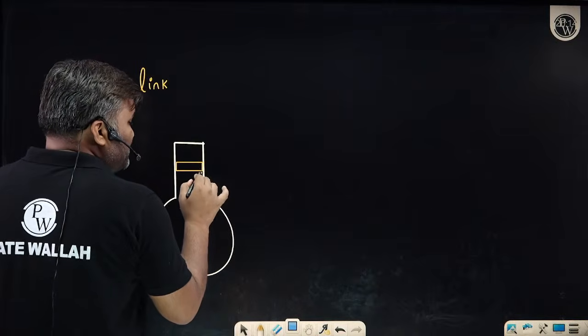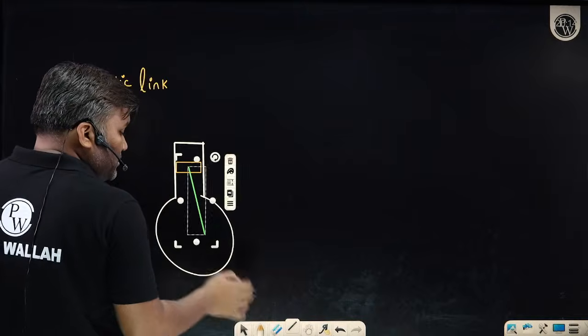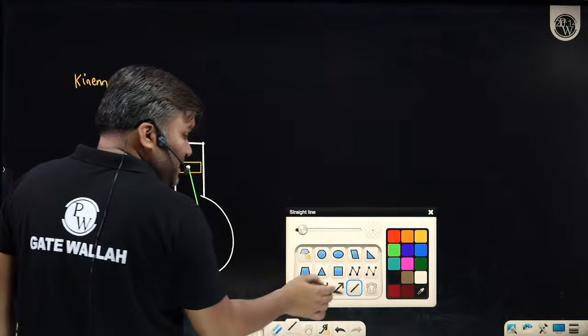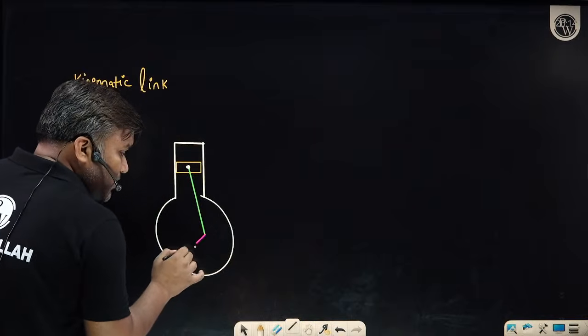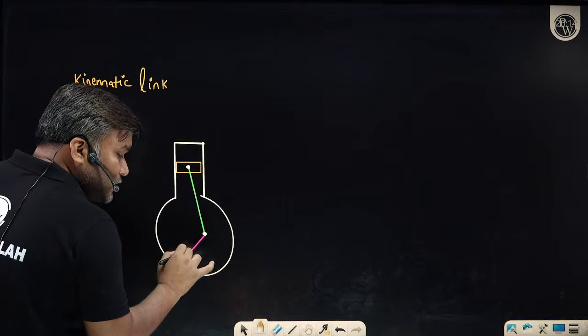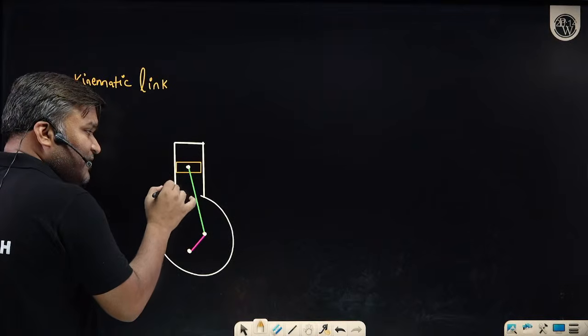This is the piston, and it is connected to a connecting rod with the help of a pin joint here, and this connecting rod is further connected to a crank, again with a pin joint. This crank can rotate with respect to the cylinder, and the cylinder I have kept fixed.